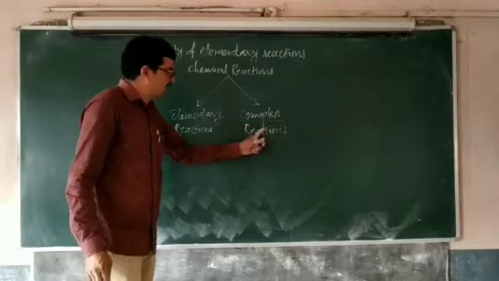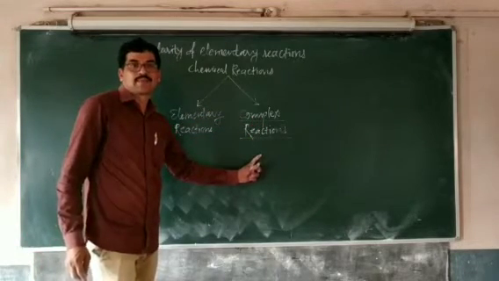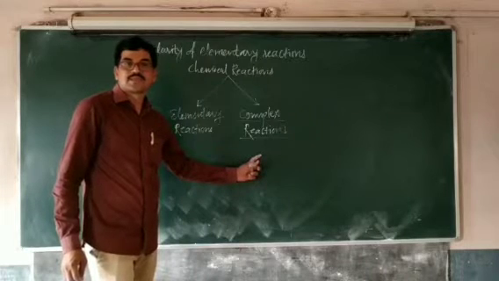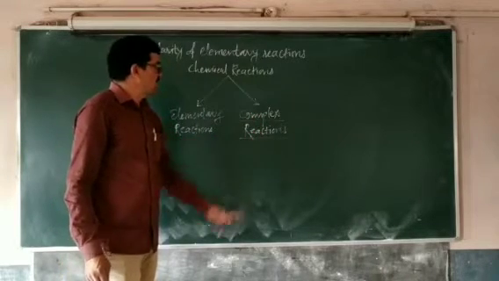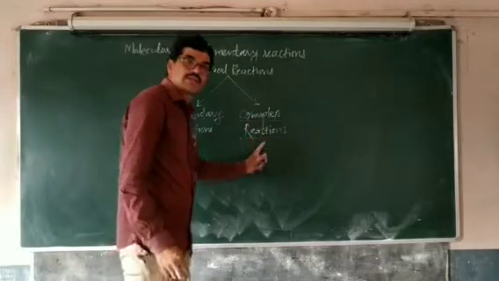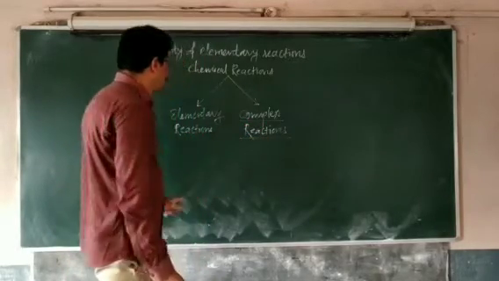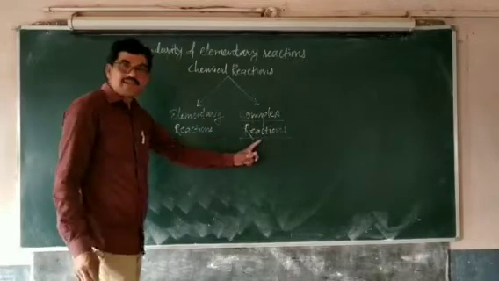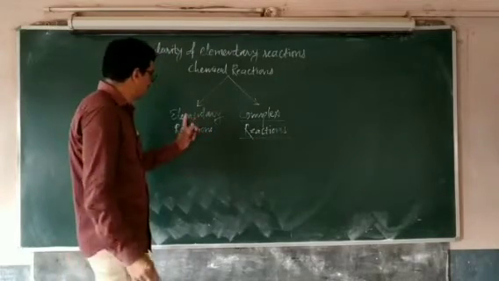They occur in a stepwise manner in two or more steps. So such chemical reactions which occur in a number of steps are called complex reactions. And every step of the complex reaction can be considered as an elementary reaction.